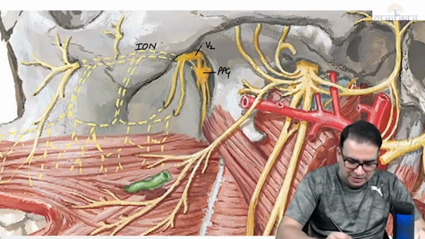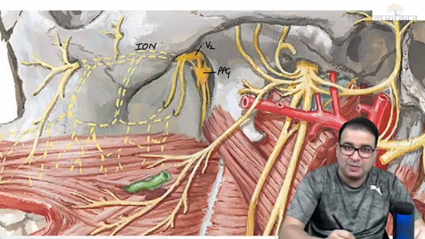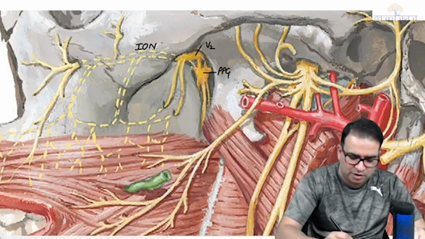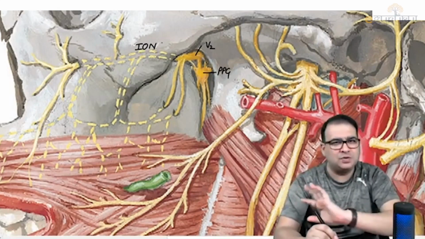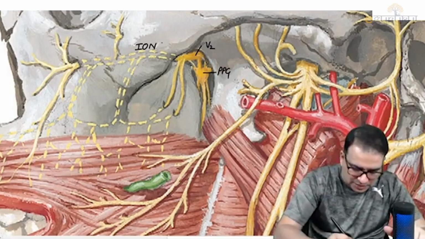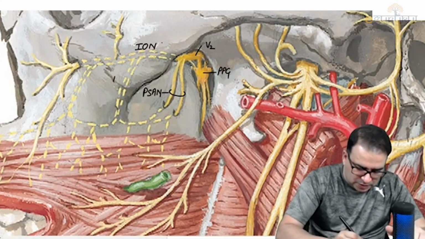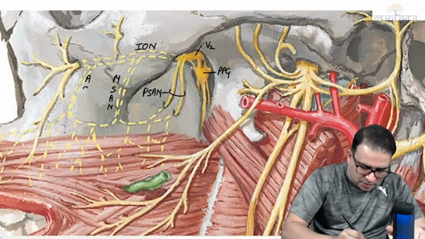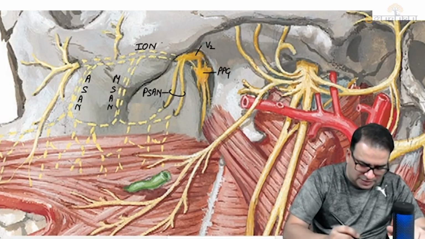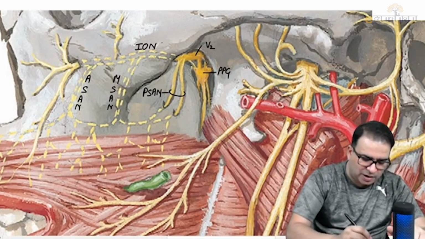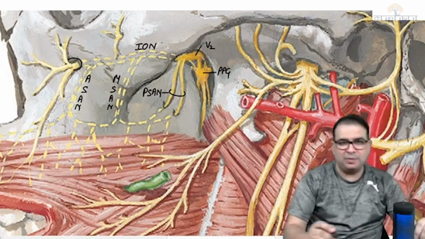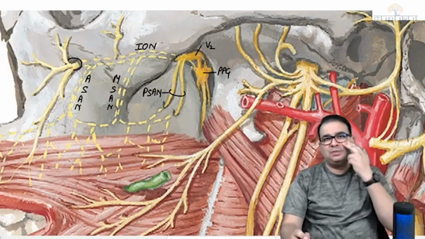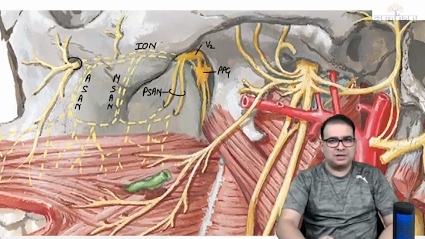And you can see maxillary nerve is giving off branches which are piercing the body of maxilla from behind. That is posterior superior alveolar nerve. एक भी हो सकता है, दो भी हो सकता है. They have shown two nerves here. That's not a big deal. So basically, these here are the posterior superior alveolar nerve. This one here is a middle superior alveolar nerve. And this one here is the anterior superior alveolar nerve. And you can see ultimately the nerve is coming out as infraorbital nerve from the infraorbital foramen and going to supply the skin on the face below the orbit, right? We discussed it yesterday also.